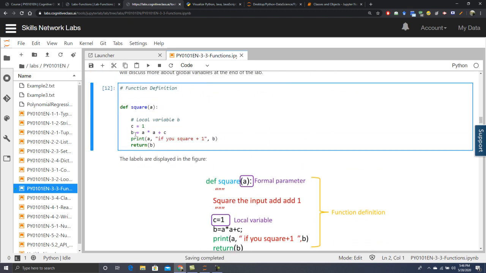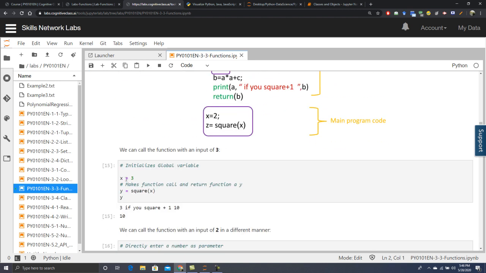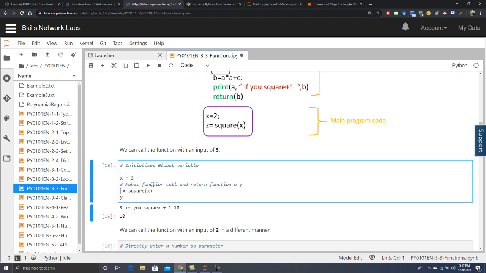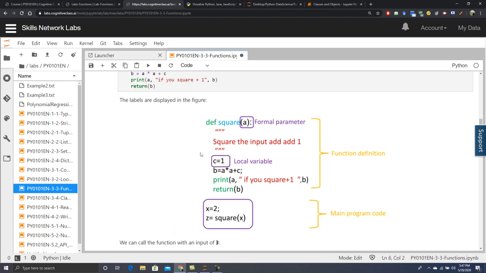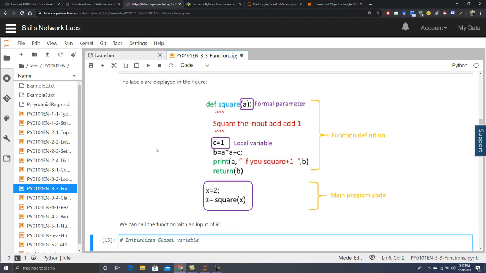So now here c and b are the local variables because they are used inside the function, and x is the global variable because you can use the x at any time anywhere outside the function as well. So x is equal to 3, and z is equal to the square of x, so whatever the value of x, which is 3, and then return c.